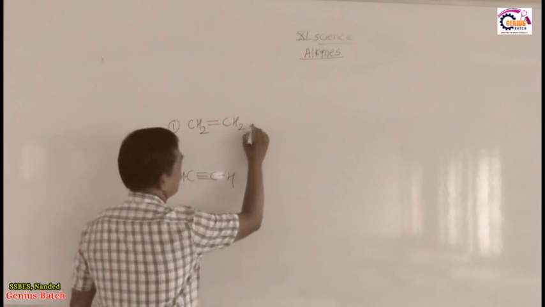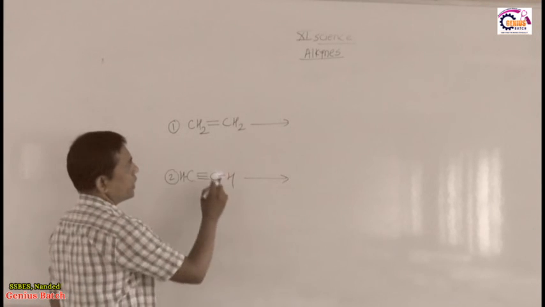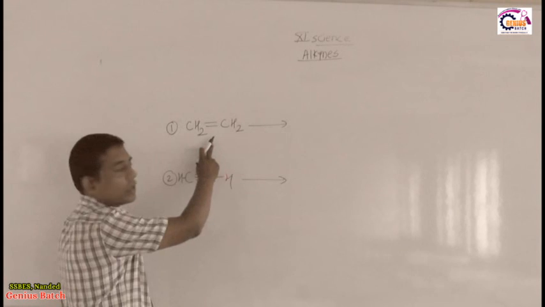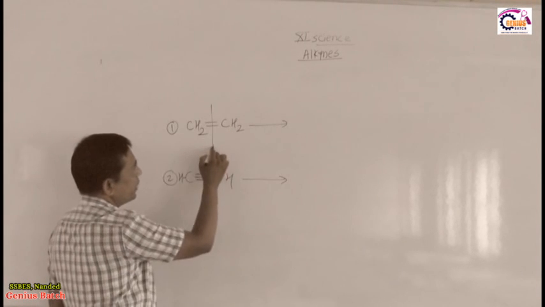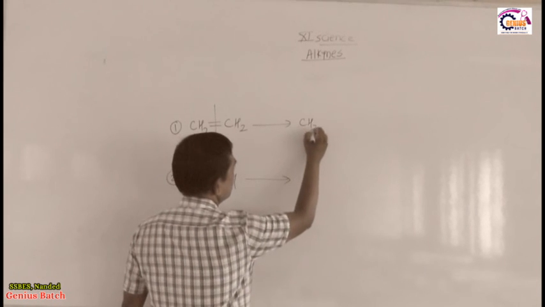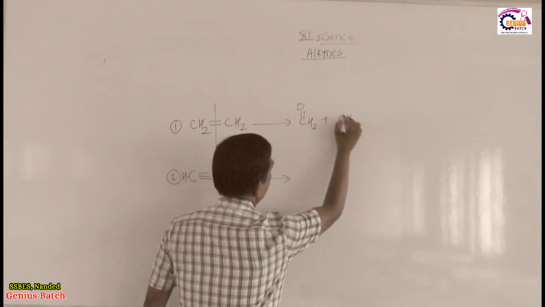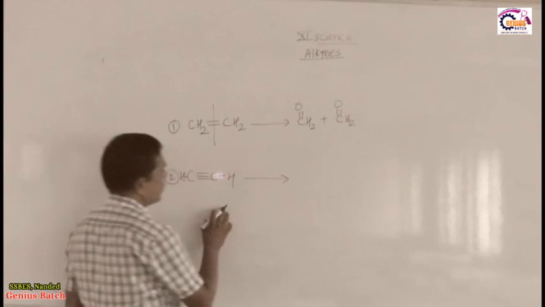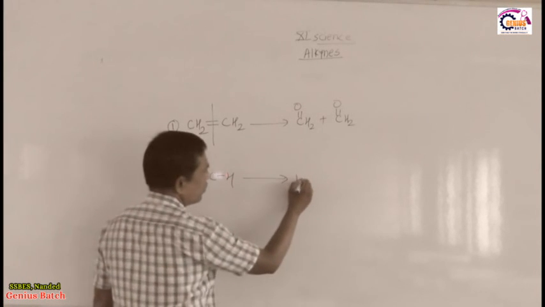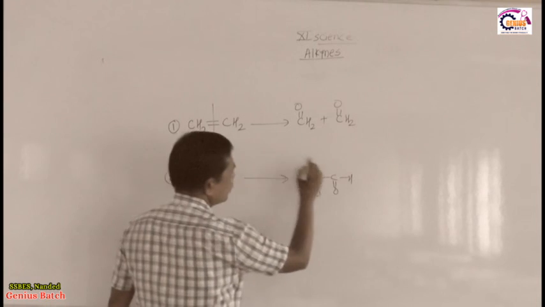So we can find the product by shortcut. In alkenes, as I already told you, the carbon-carbon double bond breaks, and here double bond O, double bond O, so your product must be CH2 double bond O plus CH2 double bond O. This is your final product. In alkynes, two bonds out of three break and your product is like this, CHO, CHO.